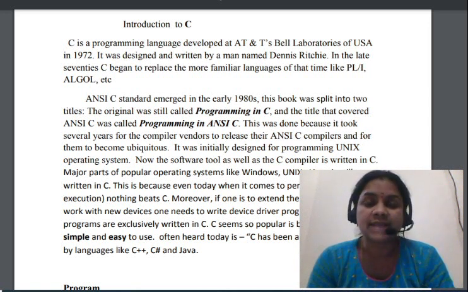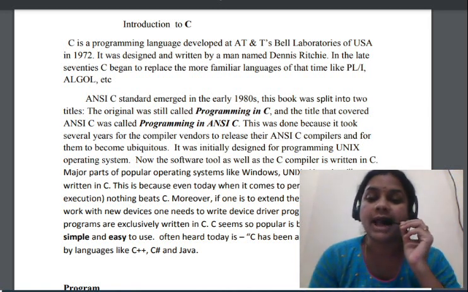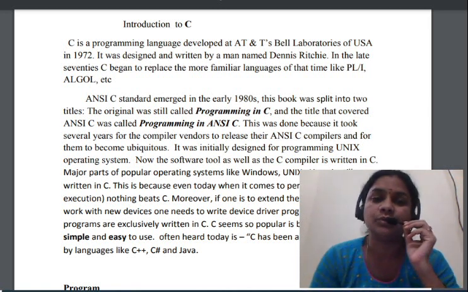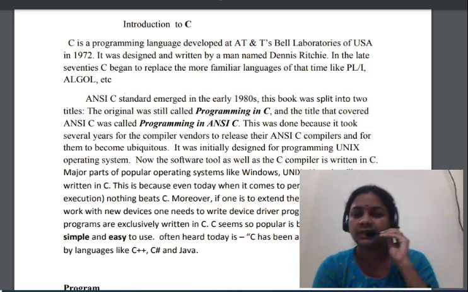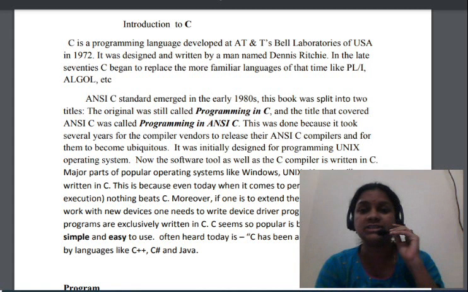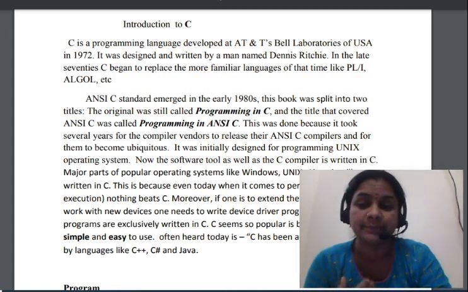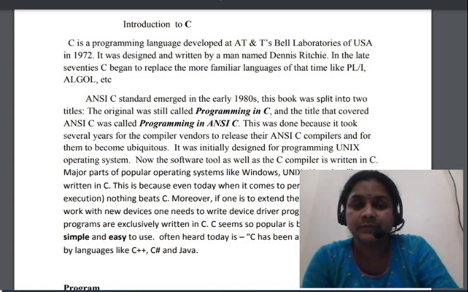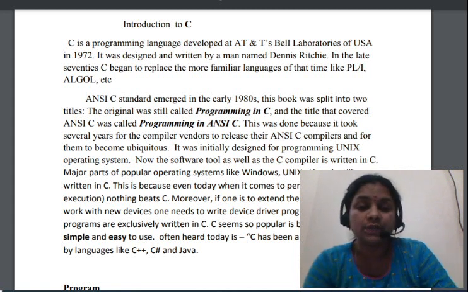But whereas I wanted to talk to a computer, I wanted to assign an application to the computer, we are going to learn a programming language. Basically, a language is used to communicate between two people, but to talk to a computer, we are going to learn a programming language.